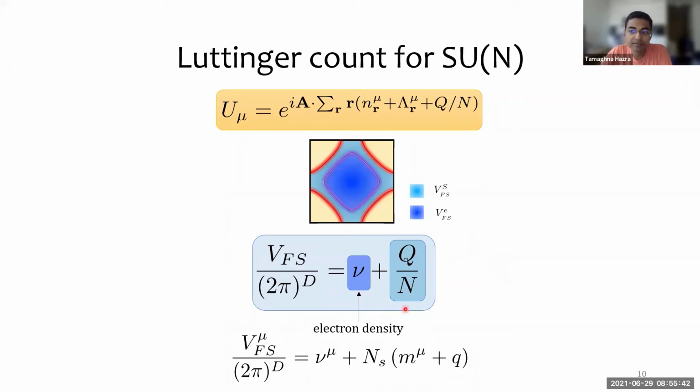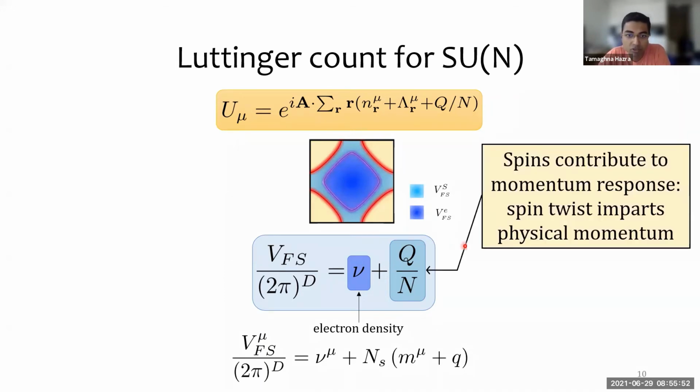First, if you stare at this result and you remember what the right-hand side represents, you realize there's something bizarre. Localized spins contribute momentum. Twisting the spin imparts physical momentum to the system. So we'd like to understand this better.